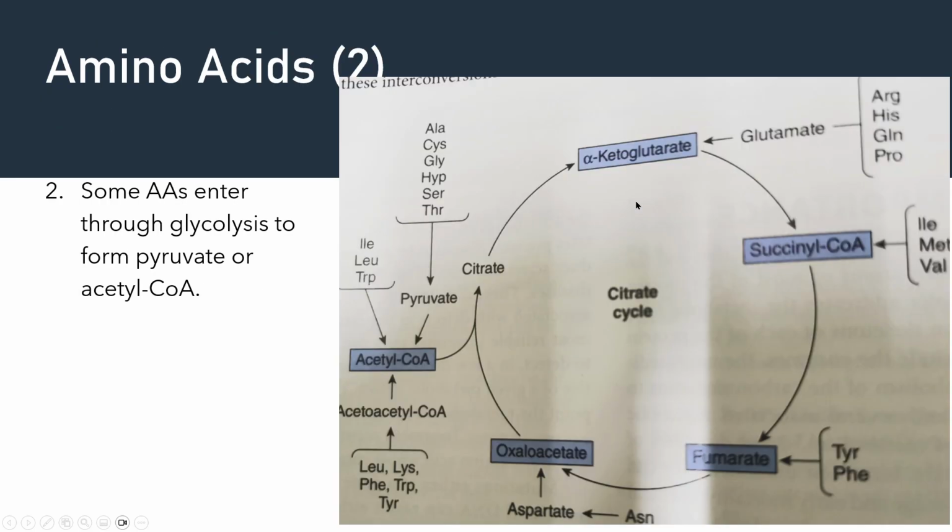Right, so like here, all these kind of amino acids will become pyruvate, and then it goes to the cycle. Right, these three become amino acid. So various amino acids will enter the Krebs cycle or the TCA cycle at different stages. Okay, they will be transformed into different coenzymes to enter the Krebs cycle or the citrate cycle.